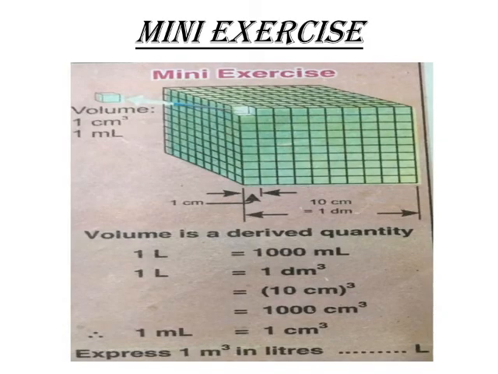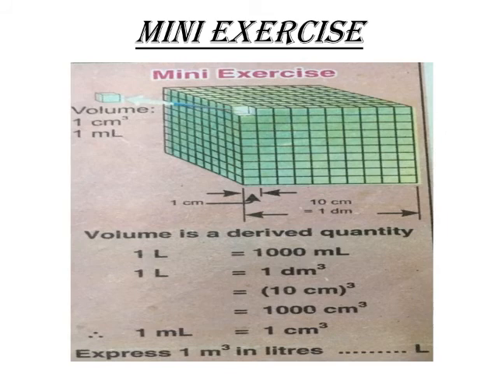Here is the mini exercise that is given on page 5 of the book. You can see there is a big box whose dimensions are 1 dm or 10 cm in all directions. If we place 10 small boxes into this big box, each small box length will become 1 centimeter, because the big box is equal to 10 centimeter and we have placed 10 small boxes.